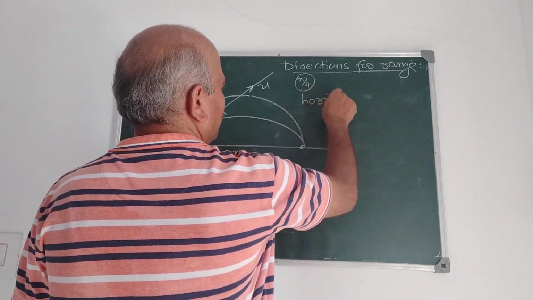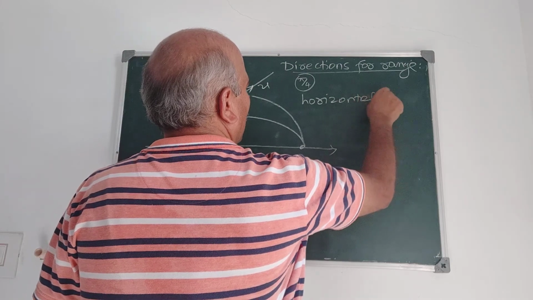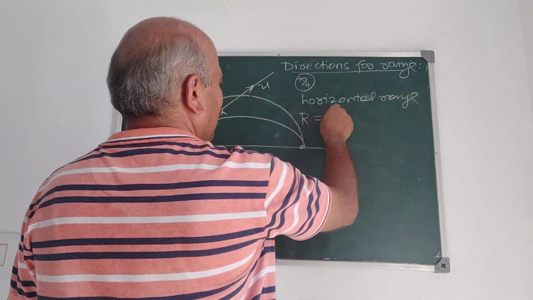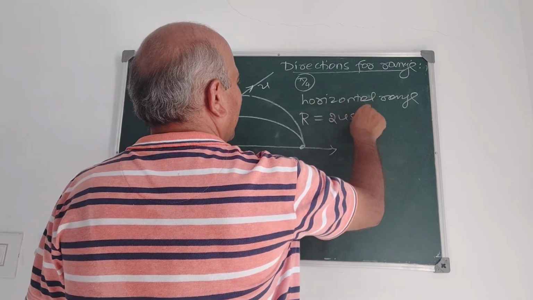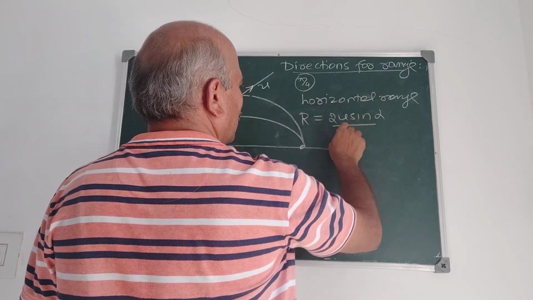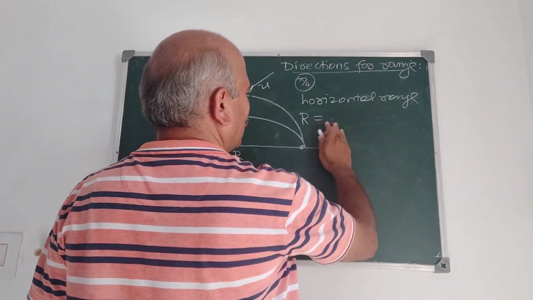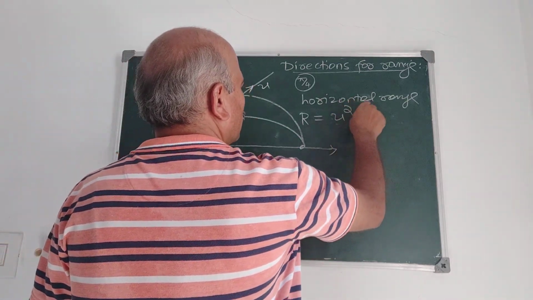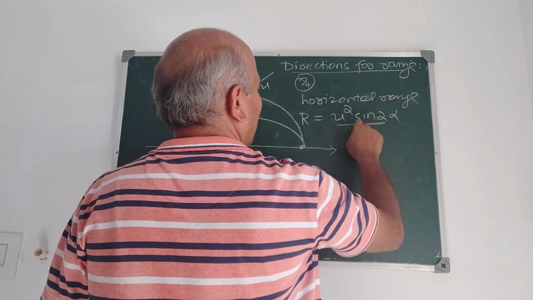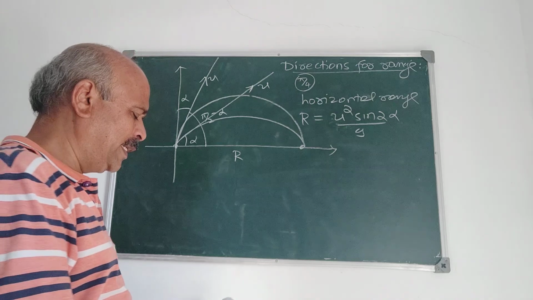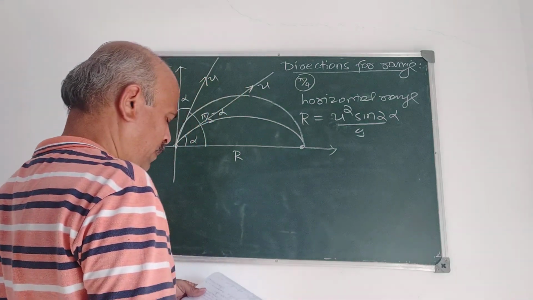horizontal range, I take this as R. Is it 2u sin alpha by g? Is it correct? Horizontal range is not 2u sin alpha, it is u square sin 2 alpha by g, correct? Horizontal range is u square sin 2 alpha by g.